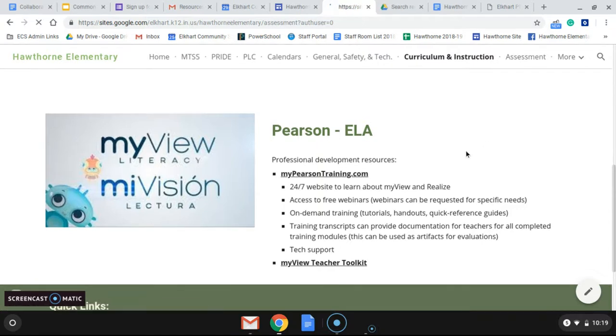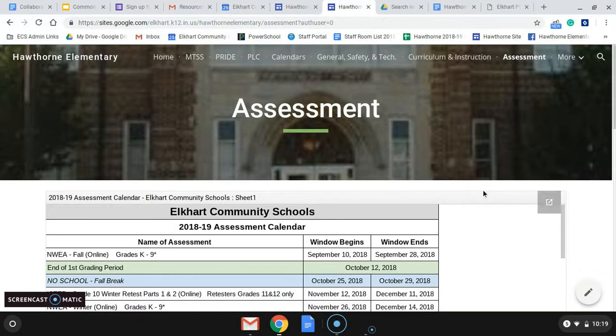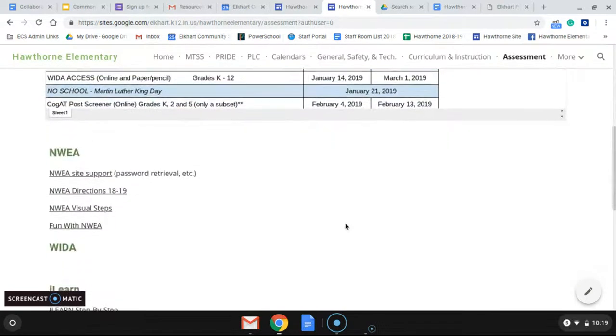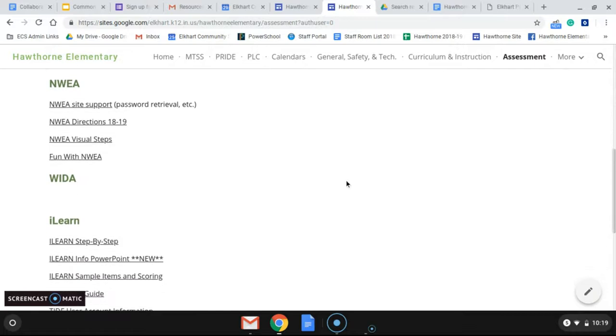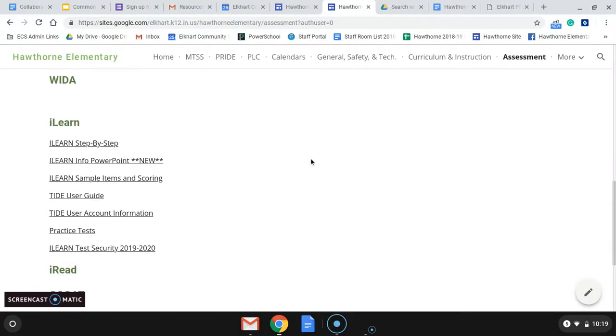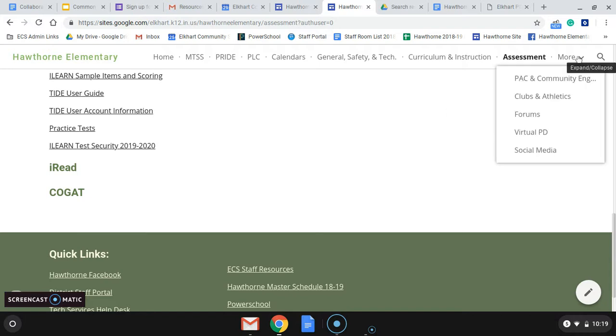The assessment page, there's not going to be a lot on it right now. Obviously, the calendar is going to get updated as soon as the district gets that out to us. But all the cool stuff Keith made for NWEA and iLearn will still be on there, and then more things will be added as we go through or get ready for those tests throughout the year.